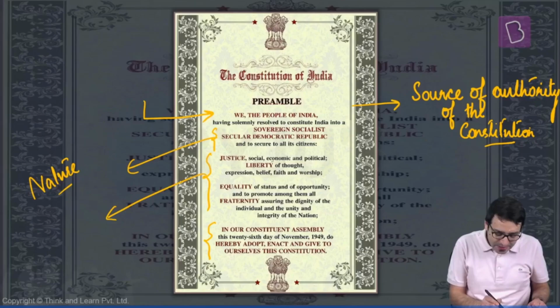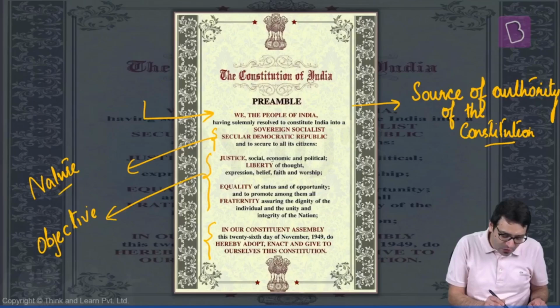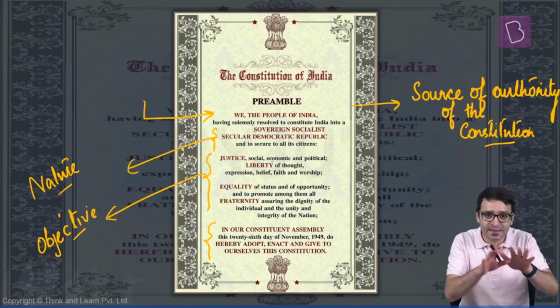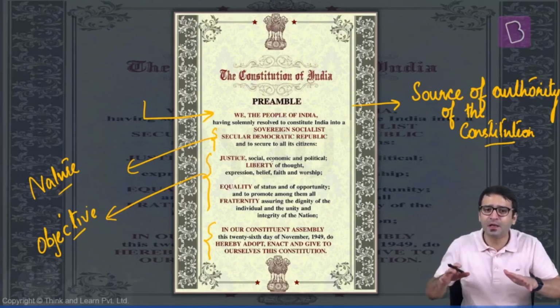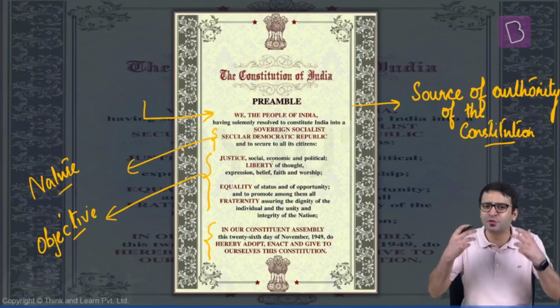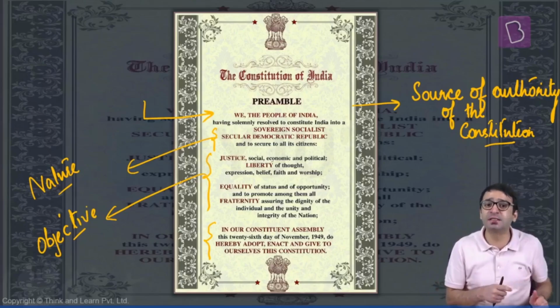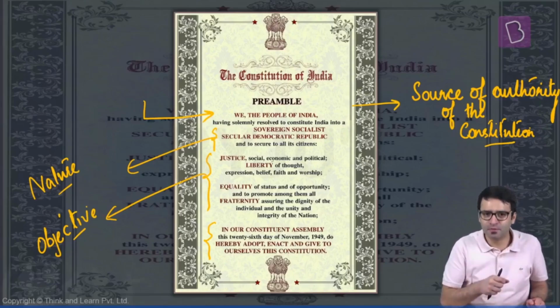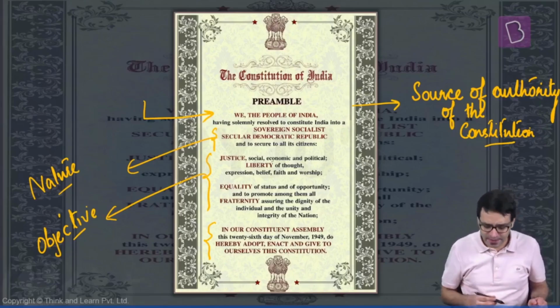Theme number 3 tells us what is the objective of our Constitution. If the nature is sovereign, socialist, secular, democratic, republic, what is the objective of our Constitution? The objective is justice. Not just social, but economic as well, political as well, liberty, equality, fraternity.